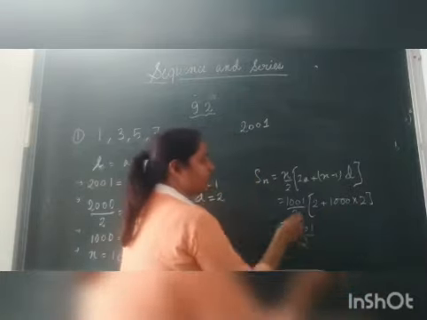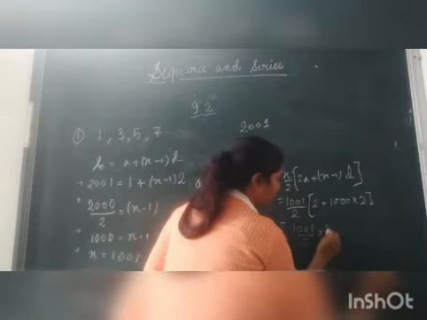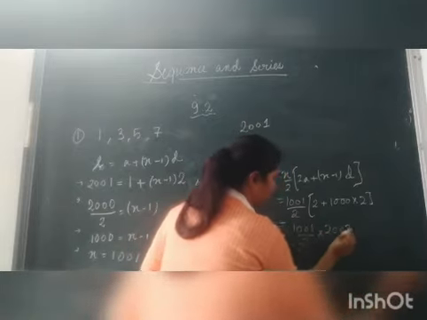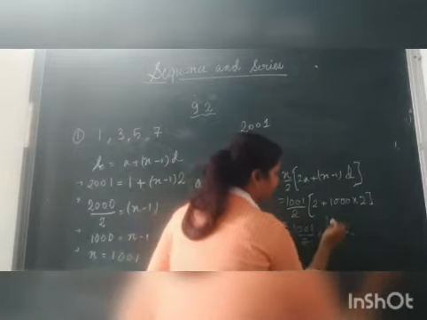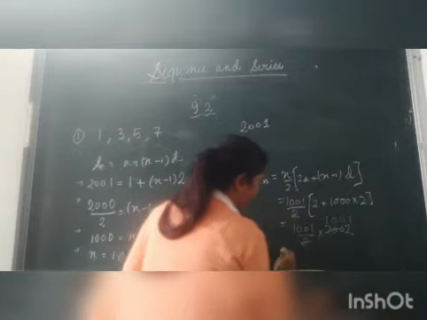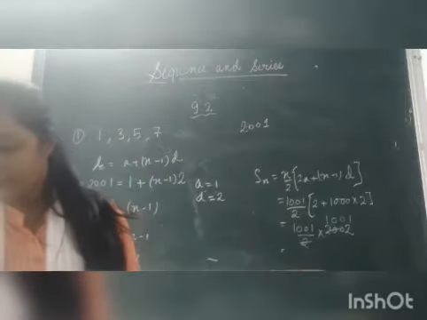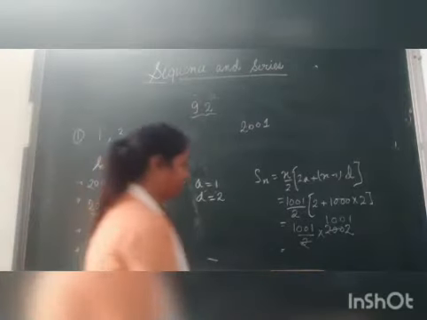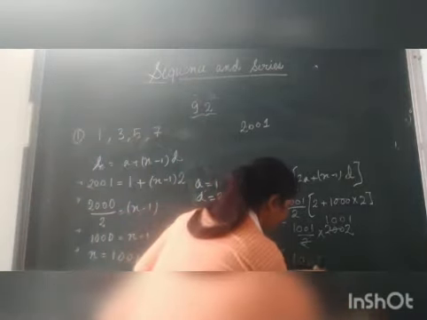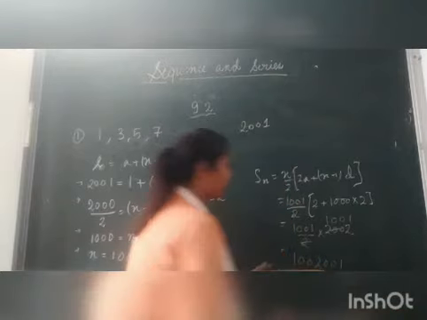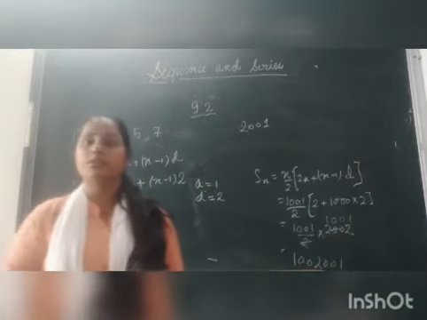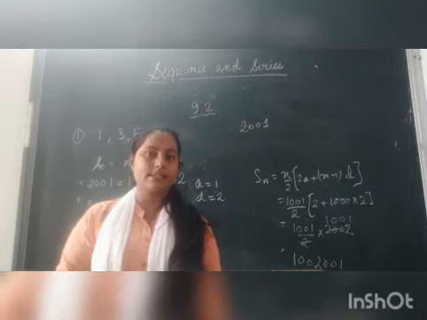This will be 2000 plus 2, is 2002. From here we will cancel this again, 1001. Now 1001 multiplied by 1001, you can solve it. This is the required sum of the series that has been asked in the question.